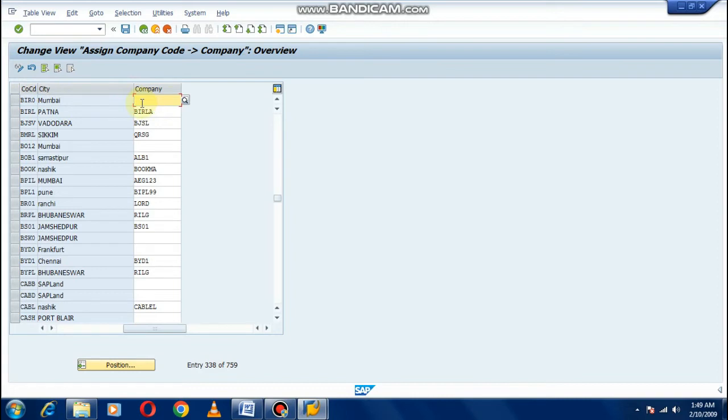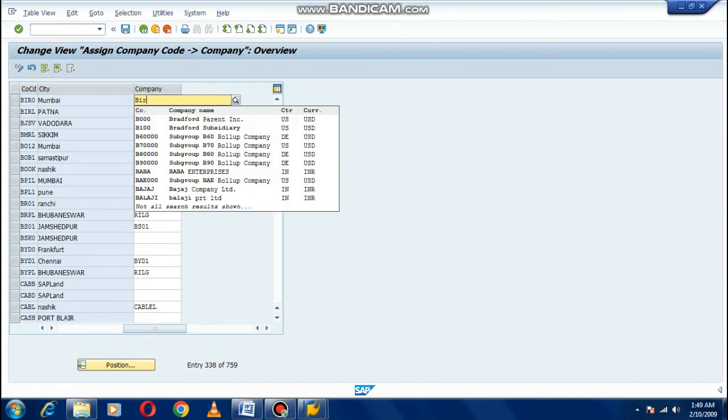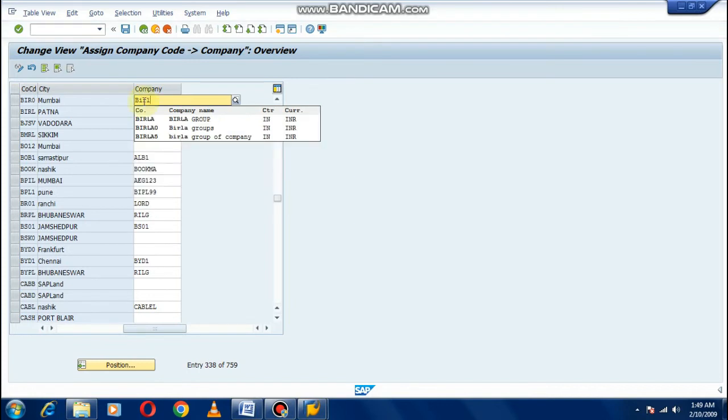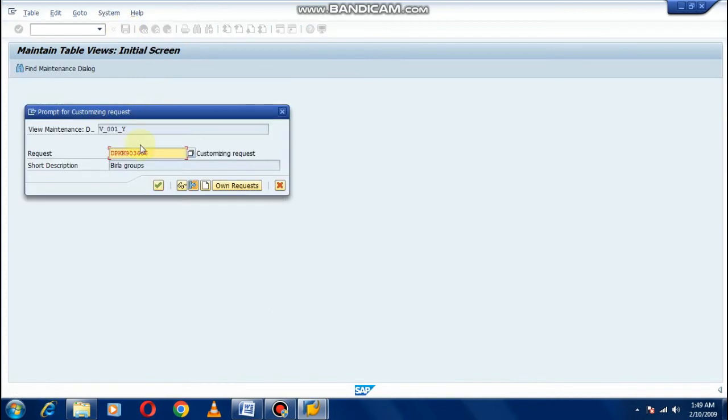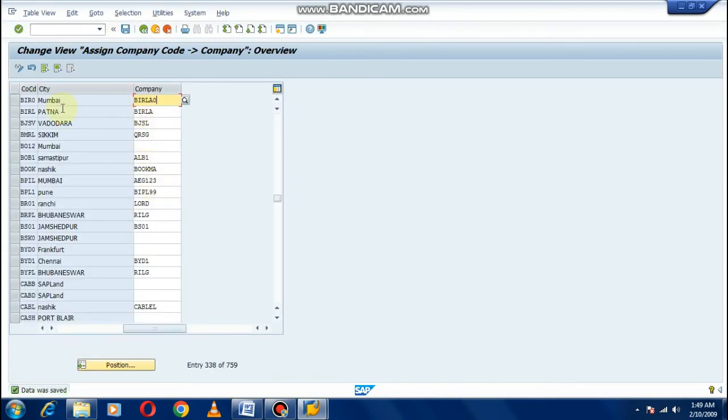Then this is our company code, this is our city, and this is company. Company is blank because we didn't assign yet. So now we are going to assign BIRLA0, Birla 0. This is our company code that we have created. Just click on save. So this is our company code, this is our city, and this is our company group. Now it is clear for everybody, I hope. So we will go to our next step.